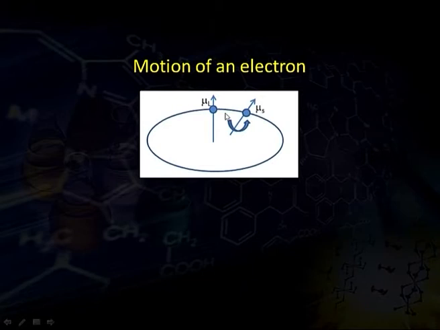This can be understood with this motion. When the electron spins on its own axis, it generates the spin magnetic moment, whereas the second moment is from the orbital. The electron revolving around the nucleus within a closed periphery also generates a magnetic moment, and that is called the orbital contribution to the magnetic moment.